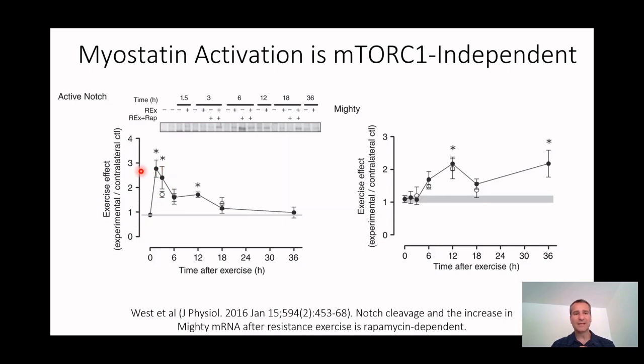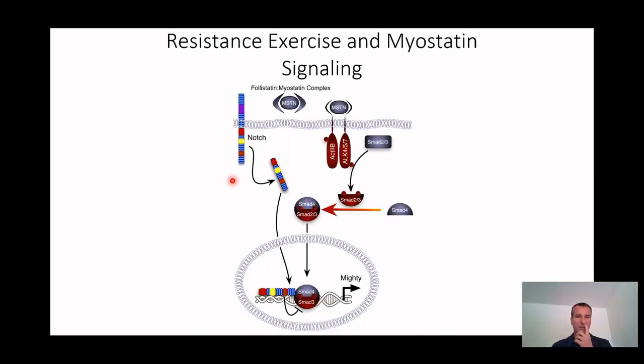So what we're thinking is that Notch cleavage is something that's independent of mTOR and that leads to the activation of Mighty. All right, so this signaling then would go down along parallel to what normal myostatin signaling would be. So Notch again is this transmembrane protein, and you can think about it because the membranes are here for your muscle fibers, and if your muscle fibers are struggling, you're going to get a little bit of movement between the fibers.